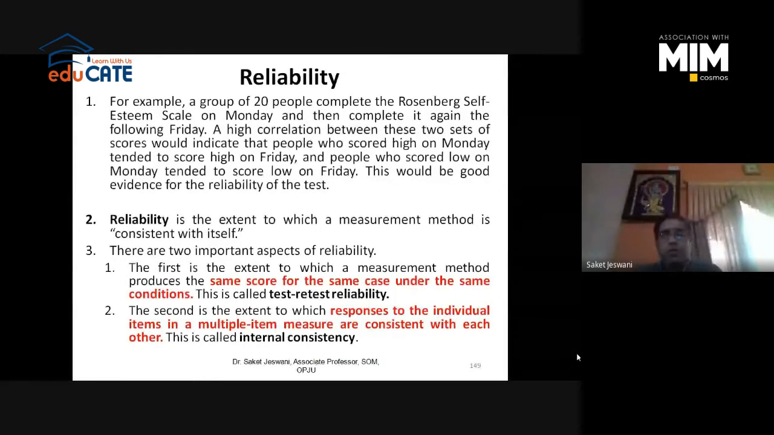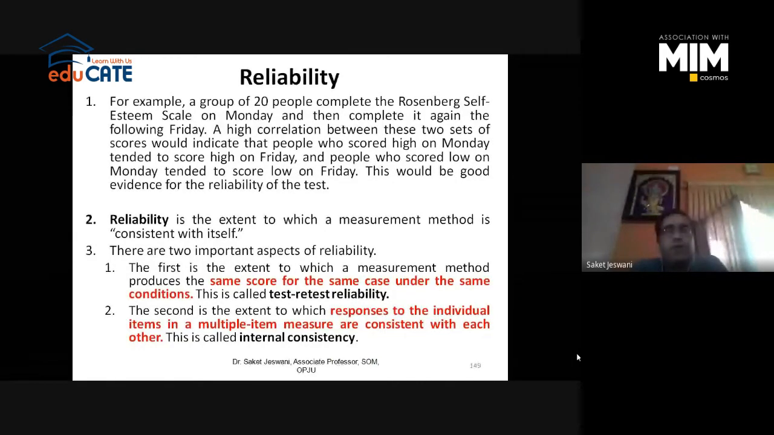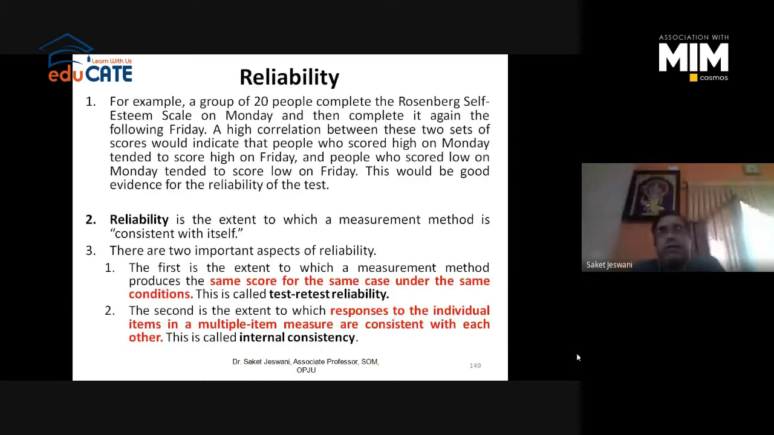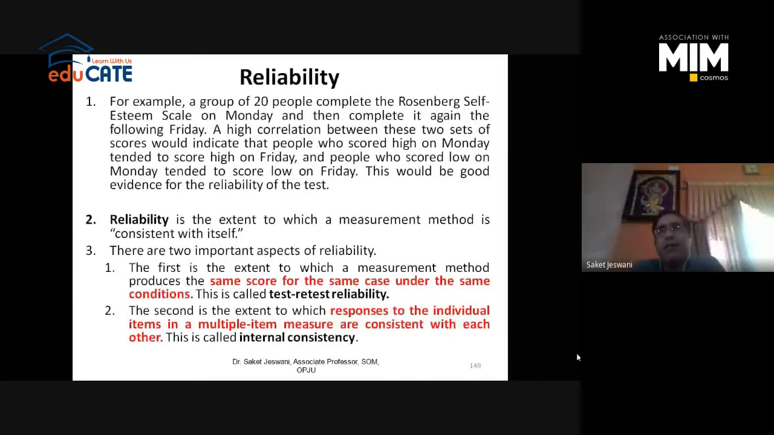So I will give you a questionnaire of self-esteem. You will give me the response. Again, after 2 minutes, I will give you the same questionnaire and collect the responses from you, right? So whether these two scores collected from the same person at the same time in the same situation are matching or not. If they are matching, it has passed the reliability.